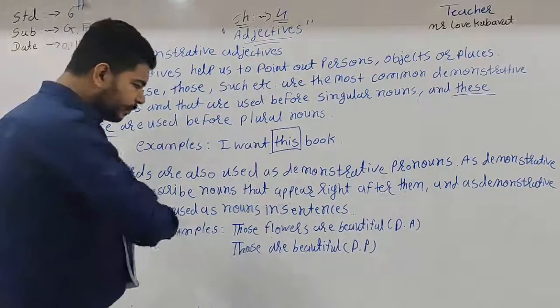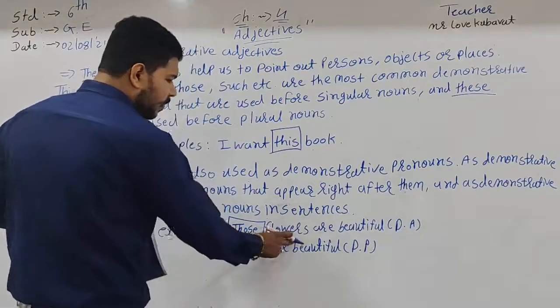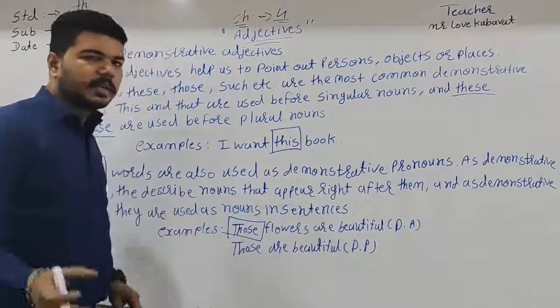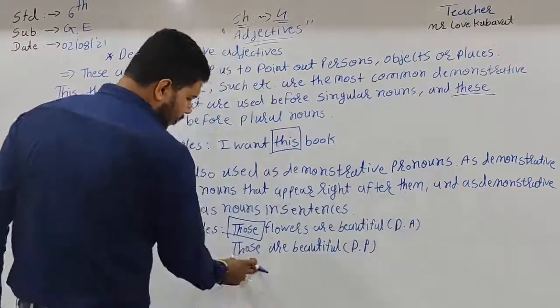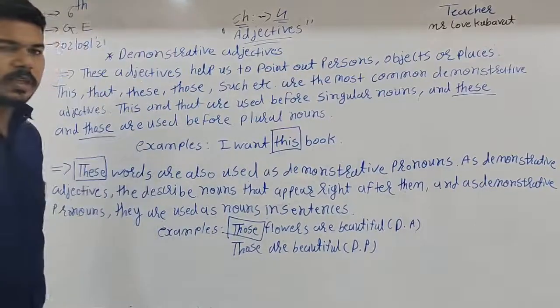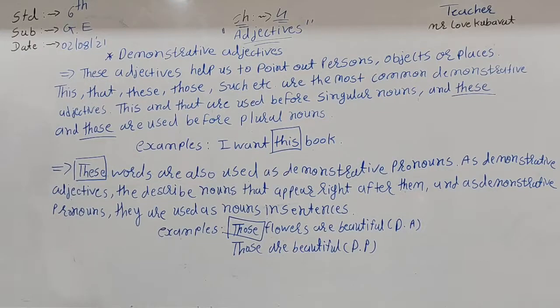Here, those flowers are beautiful is the example of demonstrative adjectives, and those are beautiful means demonstrative pronouns. So here are the types of demonstrative adjectives. You just write them down in your book, then we move forward to our next type of adjectives.